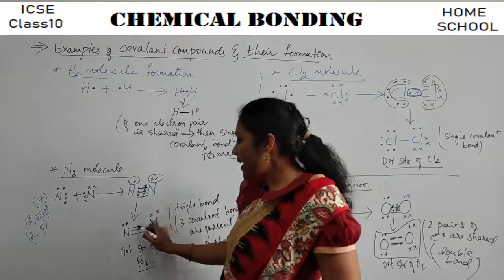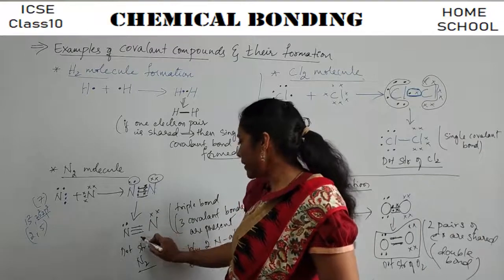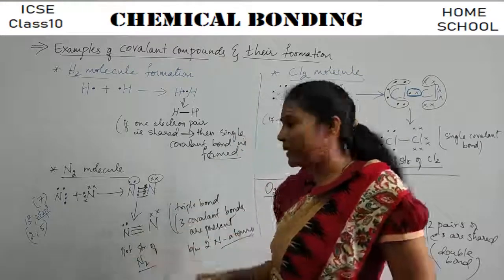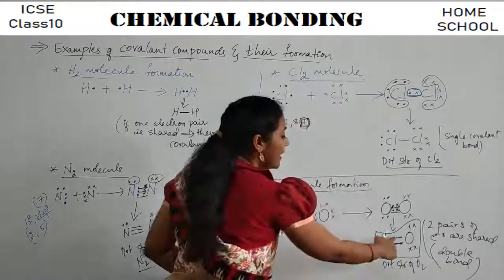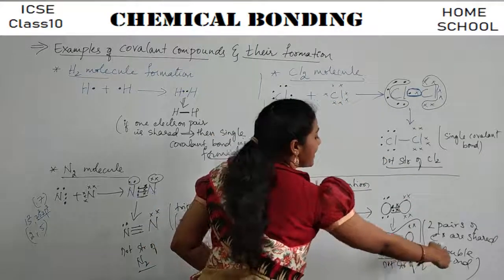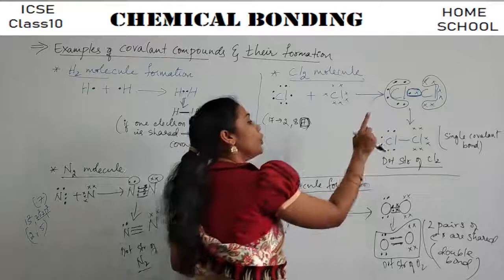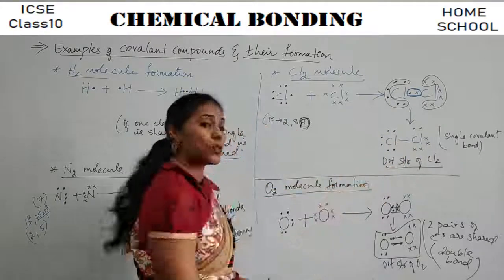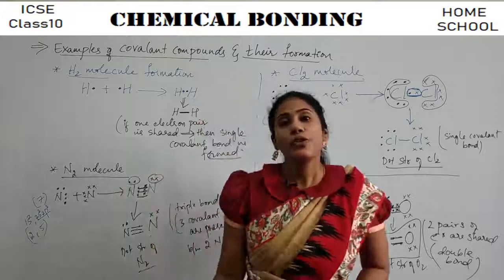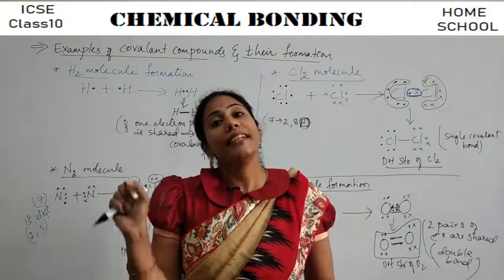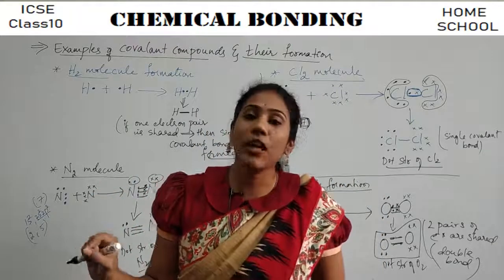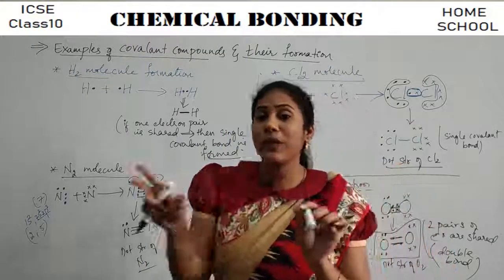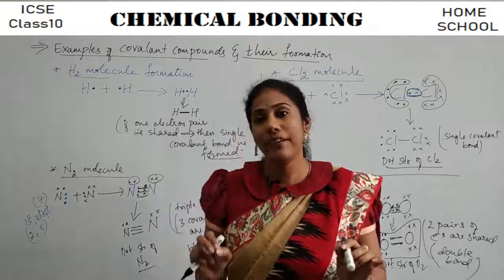If 3 covalent bonds are there between 2 atoms, it is called a triple bond. If 2 covalent bonds are there between the atoms, it is called a double bond. If only 1 covalent bond is there between the 2 atoms, it is called a single bond. So this is how single, double and triple bond formation can be observed when electrons are shared between the 2 atoms. Okay, fine.